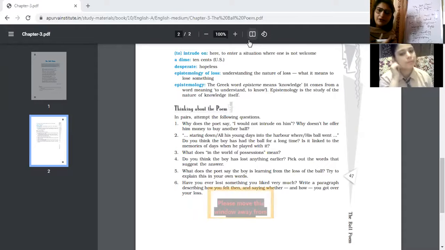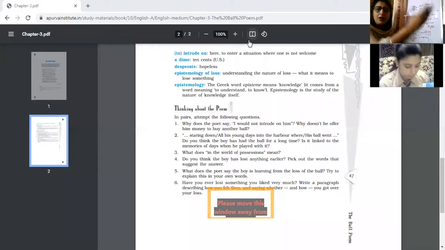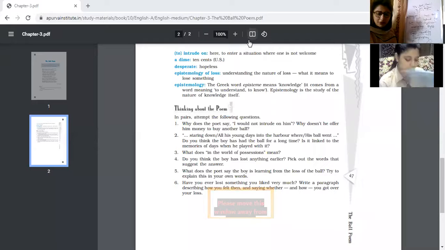Childhood is not a phenomenon of life which is long lasting. It is a short term phenomenon. So it is not that he kept that ball for a long time, because he was playing with that ball and ultimately it has gone into the harbor. What is the harbor symbolic of? It means the vastness of life, that his childhood has been lost in the vastness of his life.